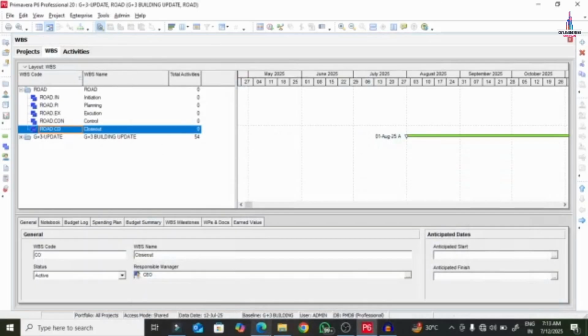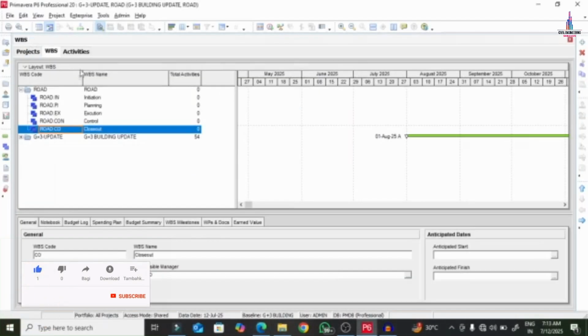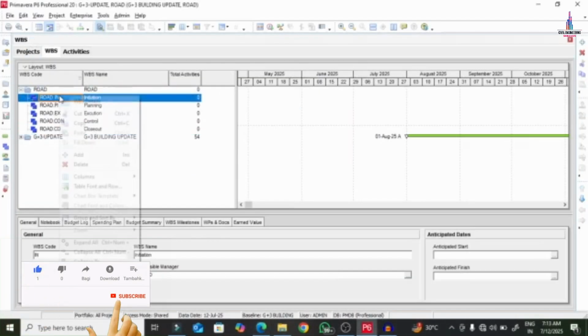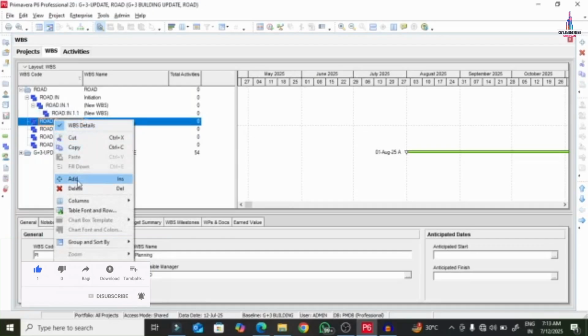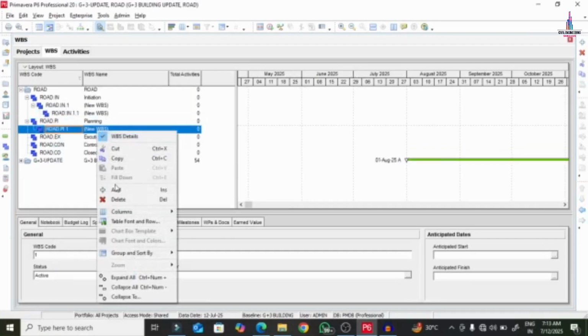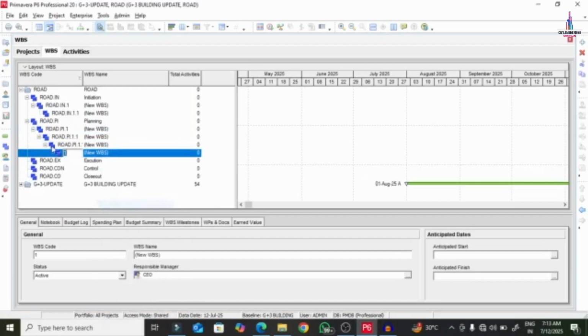Now under this we have to add a subcategory also. Initiation having 2 and planning having 4. So further go to project. So initiation we will select here, click on add button. Again we will add one more section, click on add button. Planning having 4, click on add button. Again we will click on add button. This will be add, this will be add.